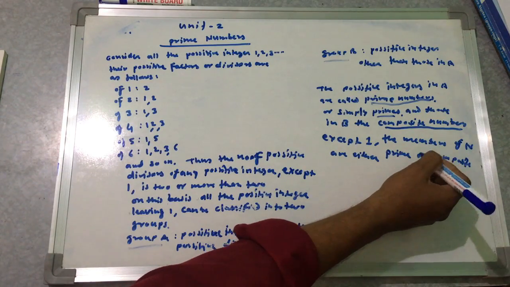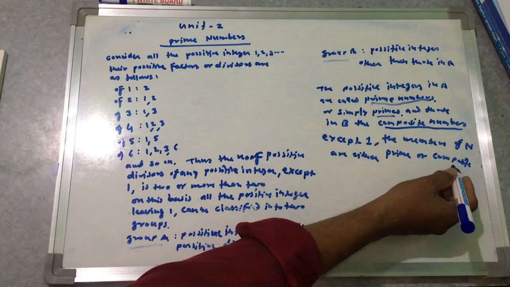The members of N are either prime or composite.